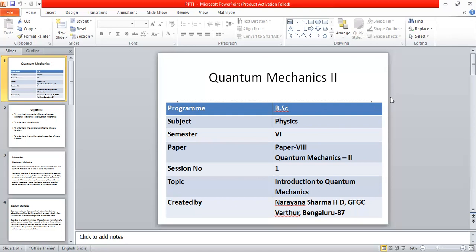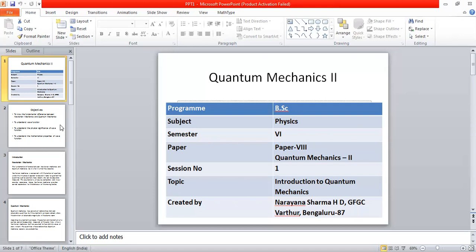So the paper is for PSC. The subject is Physics. And this paper is for the 6th semester. As there are two papers, the paper that I am handling is paper 8. So in this paper 8, the topic that I am discussing right now is about quantum mechanics part 2. And this is the first session. And the first session is about introduction to quantum mechanics.